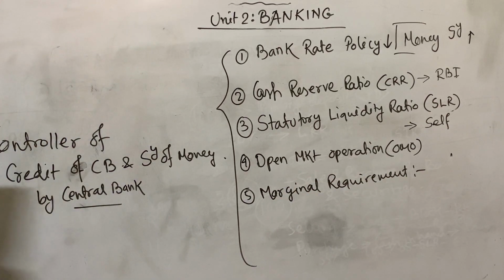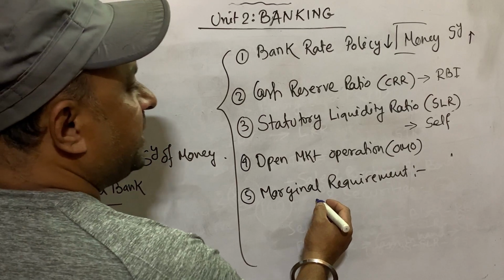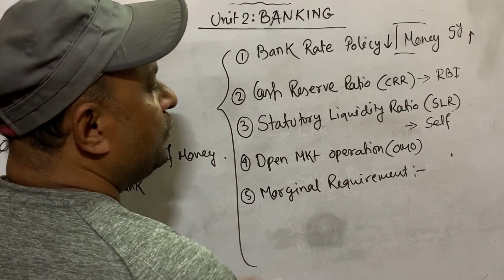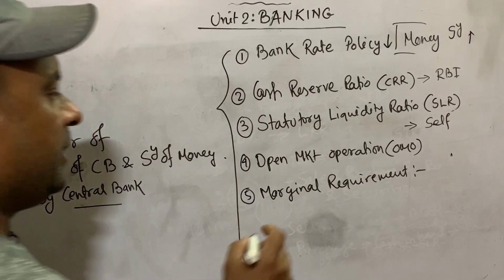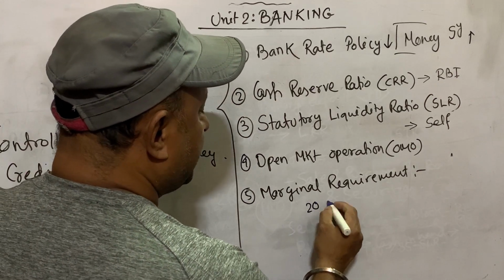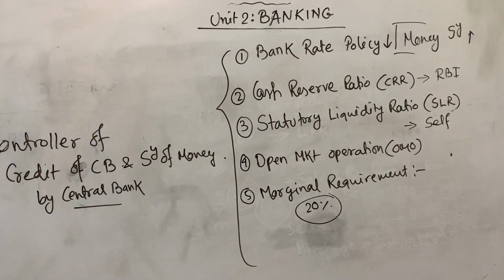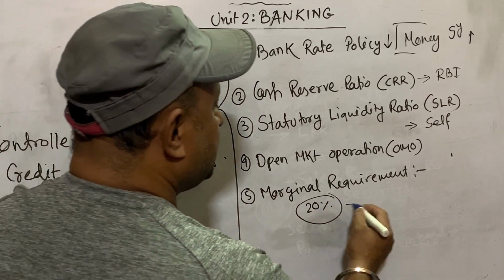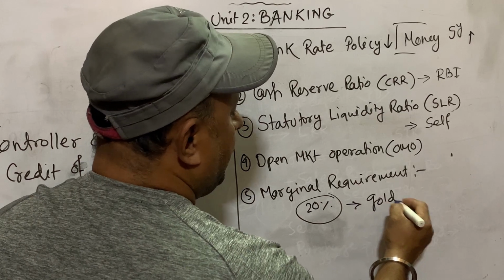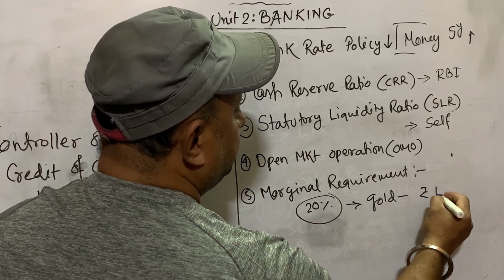Mortgage means against some securities we can take a loan from the bank. Now if the marginal requirement is 20%, it means whatever I deposit in the bank against the loan, I will get 20% less value of that as a loan. Suppose I deposited gold worth rupees 1 lakh.